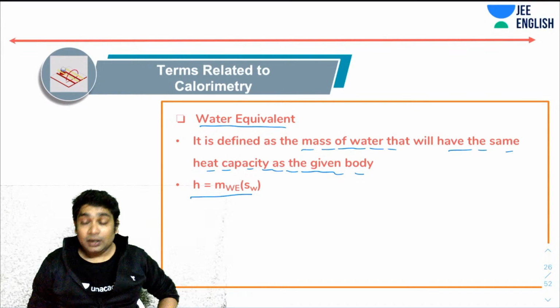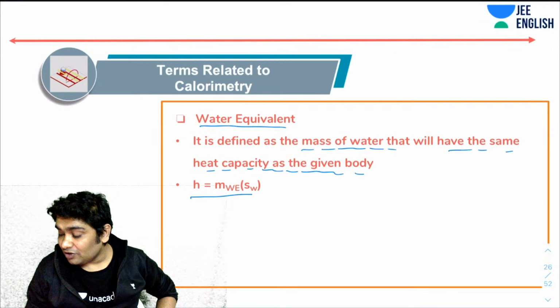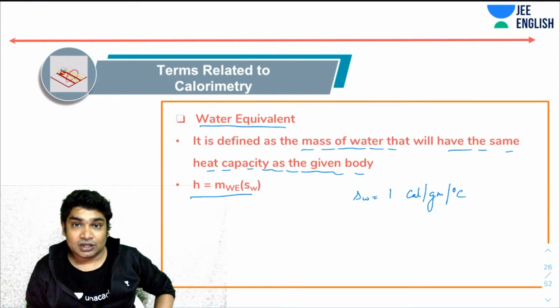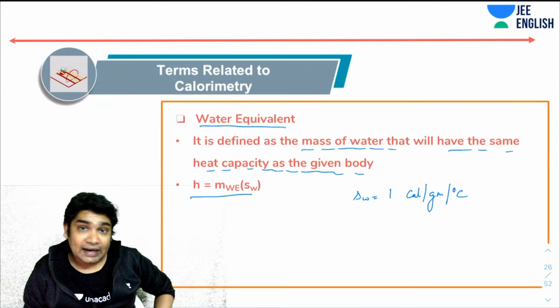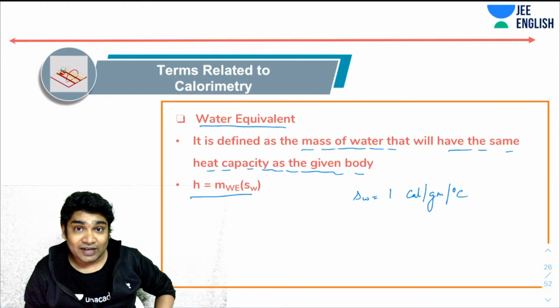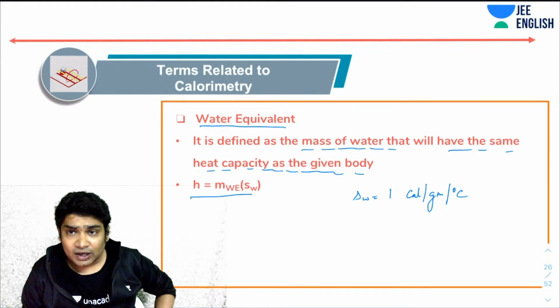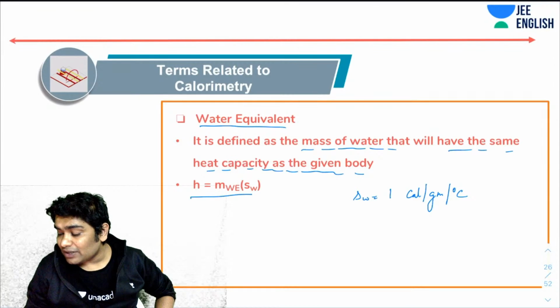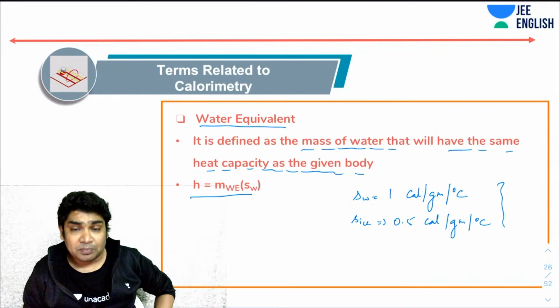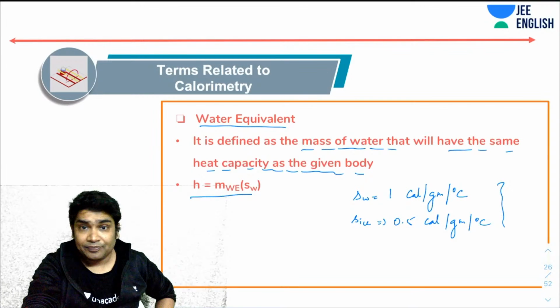Okay. Next, you should know the specific heat capacity of water. It is 1 calorie per gram per degree Celsius. That is just by definition. By definition, 1 calorie was defined as the amount of heat required to raise the temperature of 1 gram of water by 1 degree Celsius. So the specific heat capacity for water is 1 calorie per gram per degree Celsius. The specific heat capacity for ice is 0.5 calories per gram per degree Celsius. These two things you should memorize, because at times people expect you to remember these values.